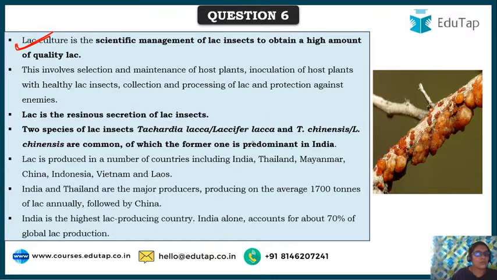It involves selection and maintenance of host plants. As I have mentioned, they have to be on those host plants, and only at a certain age of the plants can they survive, because they have to suck the sap out of those plants. If they are hardy trees, they will not be able to suck that sap. So young trees only are suitable for them.